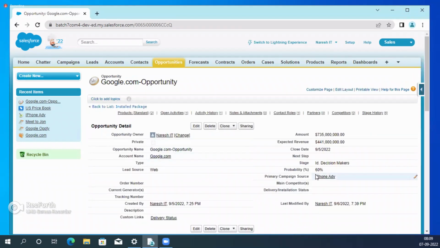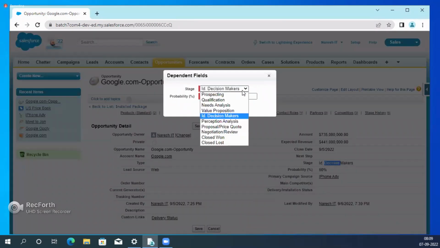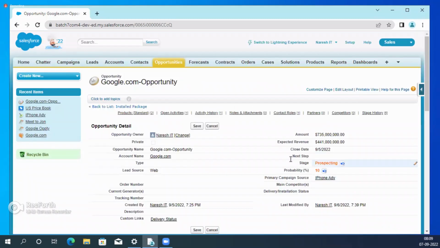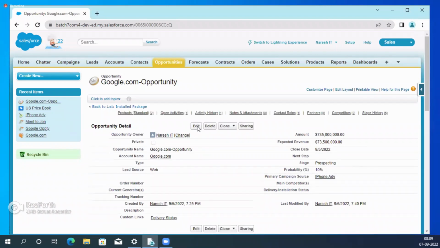Okay, so see, guys, this is the Id. Decision Makers stage. Now, for example, one opportunity is created. Whenever this opportunity is created, the stage is Prospecting. Why? Because that is the first stage of the opportunity.